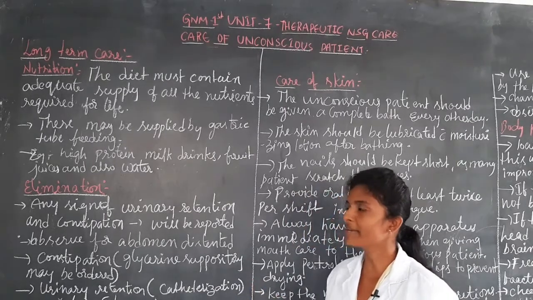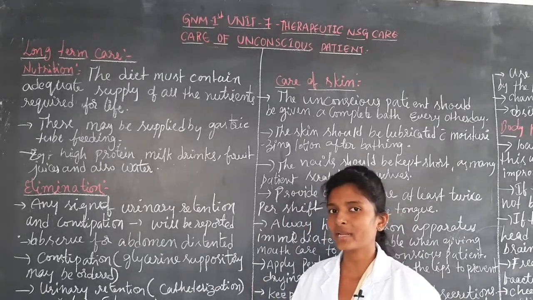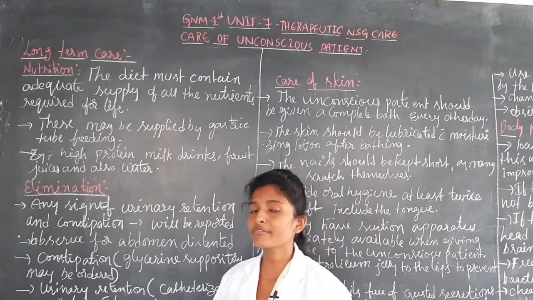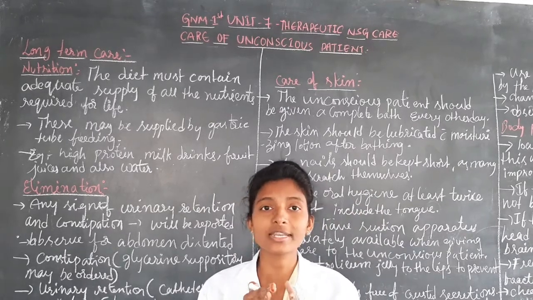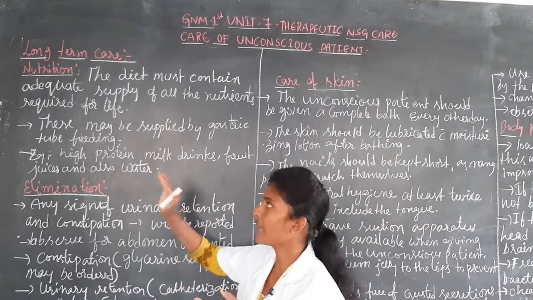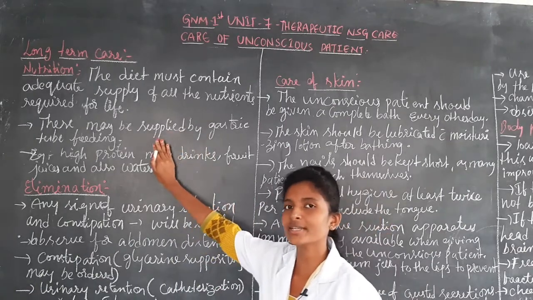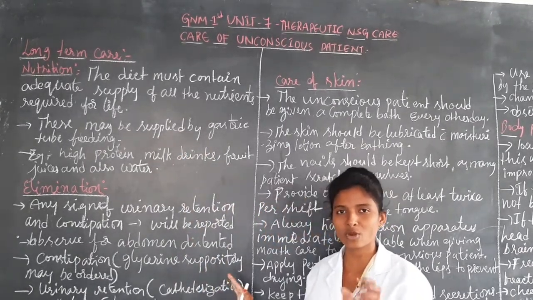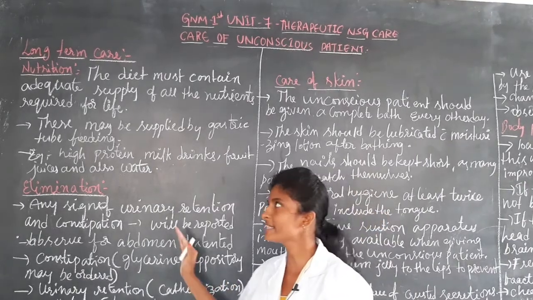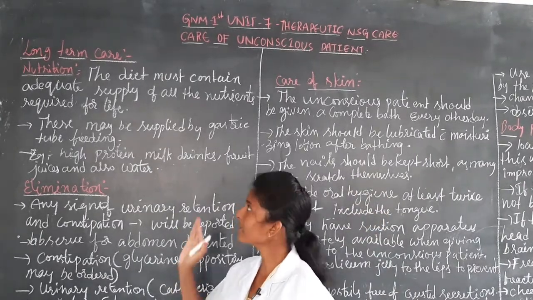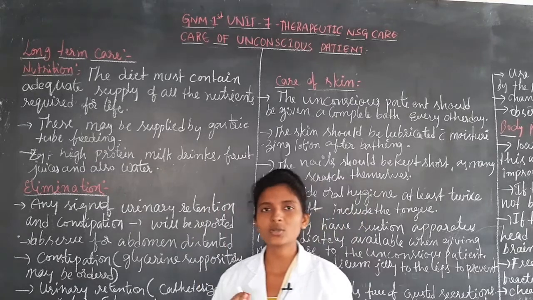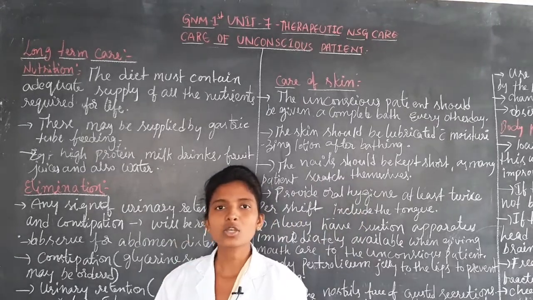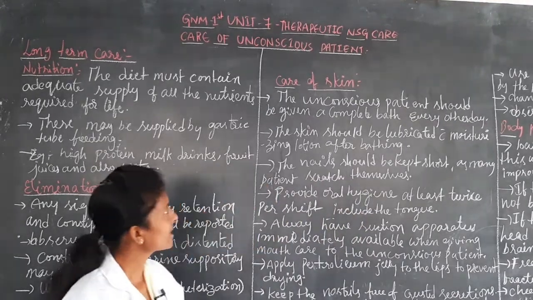So we have now completed the nutrition part and the elimination part. Whereas when it comes to the unconscious patient in long-term care, how they have to provide nutrition and how they have to check whether the patient is having proper elimination or not. So these are the things we can see in the unconscious patient, that too in long-term care. So next we will see care of skin.